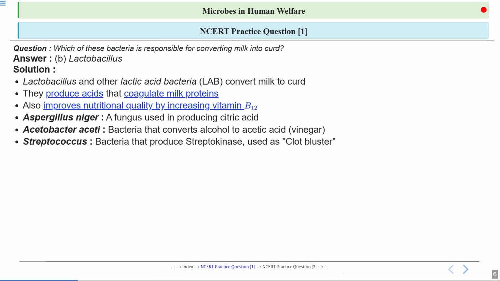Then you have Streptococcus. This is a bacteria with a special medicinal use. These bacteria produce an enzyme called streptokinase, which is used as a clot buster. This enzyme is used to dissolve blood clots in patients and prevents future heart attacks.